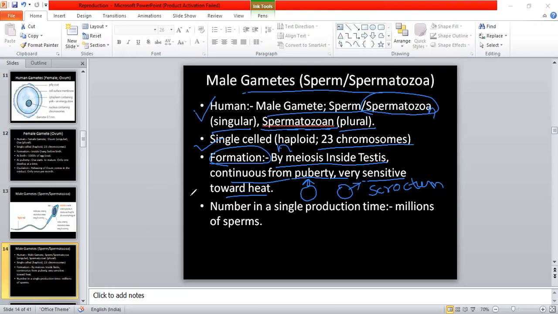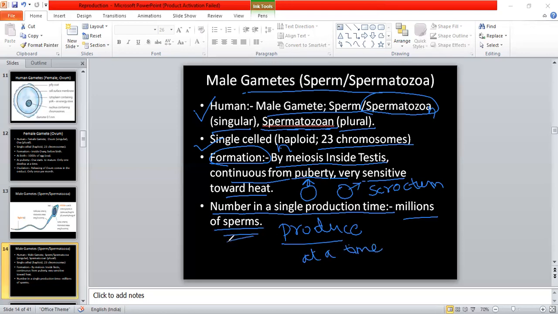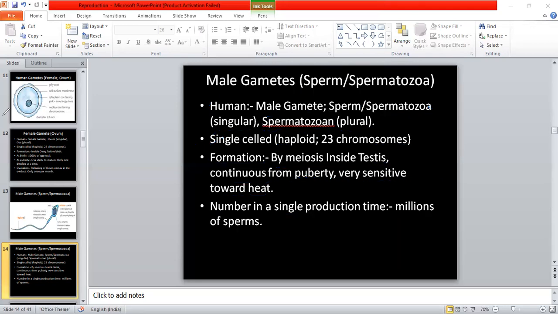Now, next is the number: in a single production time, millions of sperm will be produced at a time and also released. At a time, millions of sperm can be produced. Okay. तो यहाँ तक आई होप आप लोगों को समझ में आ गया होगा. Each and everything is clear.